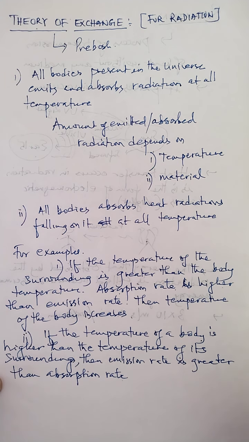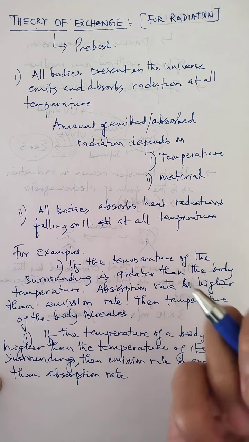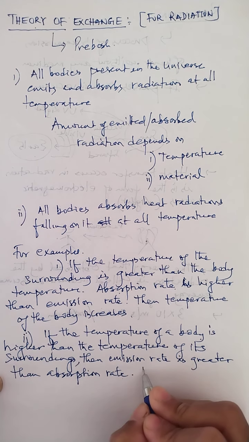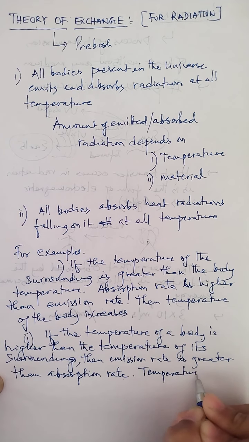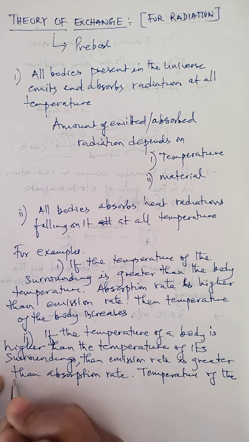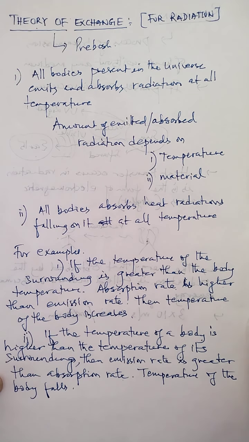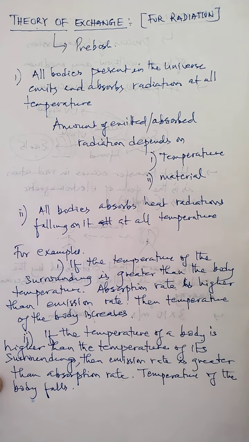So when a body emits more heat energy to the surrounding than it absorbs from the surrounding, then definitely the temperature of that body decreases or falls. So when the body temperature is higher than the surrounding, that body emits more heat energy than the absorption of heat energy from the surrounding. So this is another way.